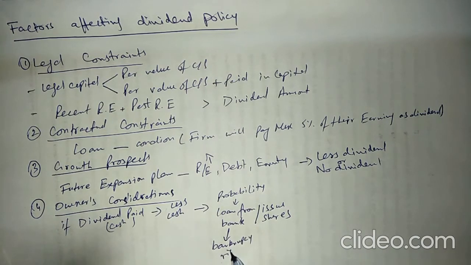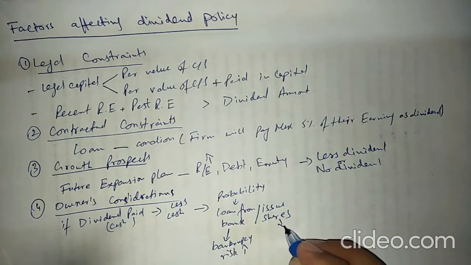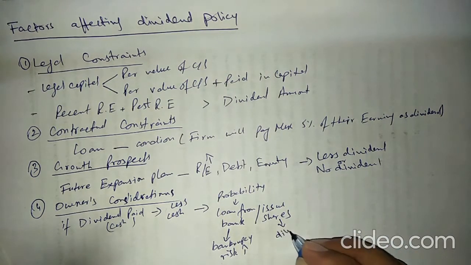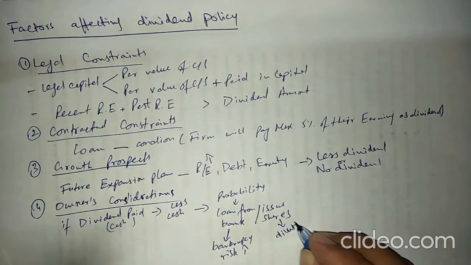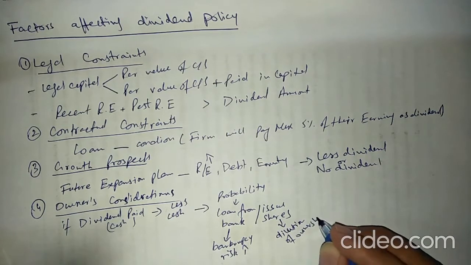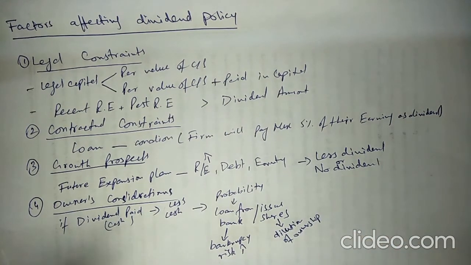If they issue shares, their ownership will be transferred to other parties as well. We call this phenomenon the dilution of ownership. So there are two major concerns.